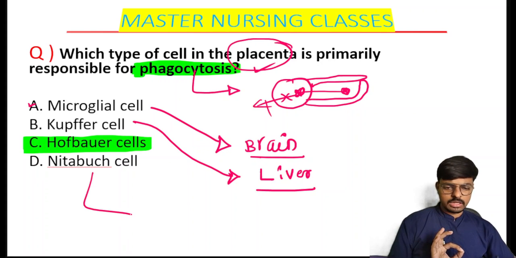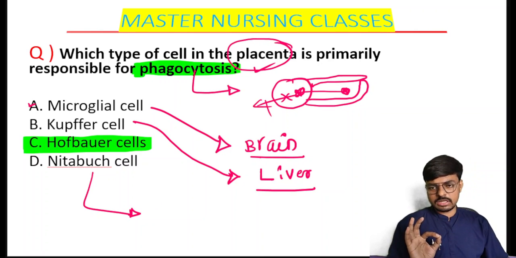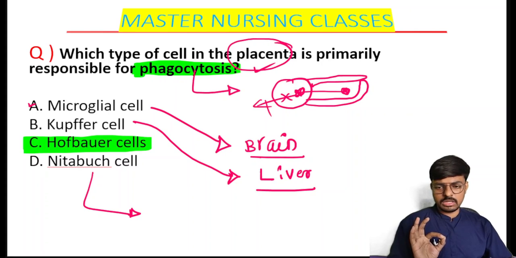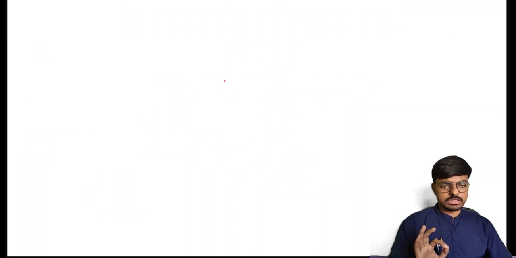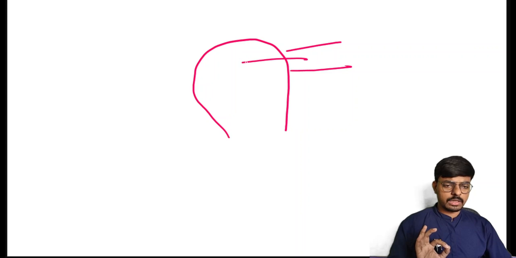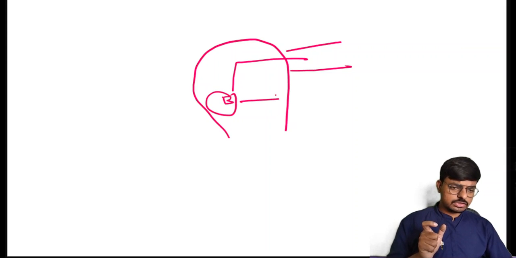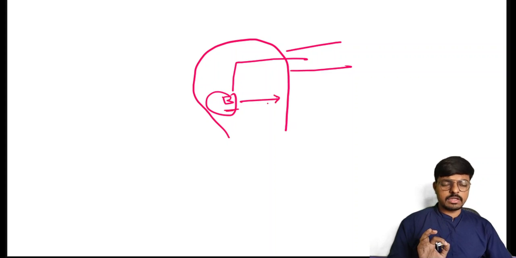What are the Nitabuch cells? Students, it is very necessary to know about the Nitabuch cells, as questions will come. As all of you know, in the process of implantation, what is implantation? Our zygote comes in the form of a blastocyst, and this blastocyst attaches to our endometrium. So implantation occurs in the endometrium.